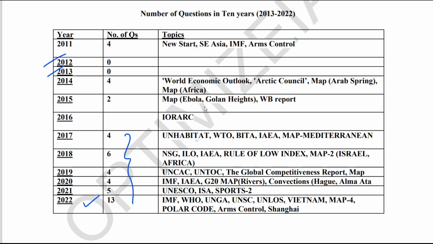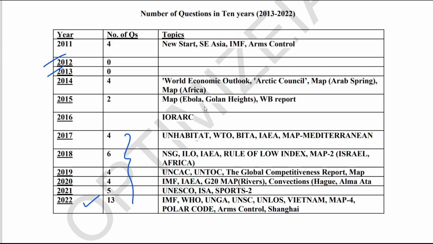Guys, the differentiating factor between a successful and an unsuccessful prelims candidate is the current affairs section, and in that, IR plays a very important role. This trend analysis is going to help you with a strategy to go about preparing this section.